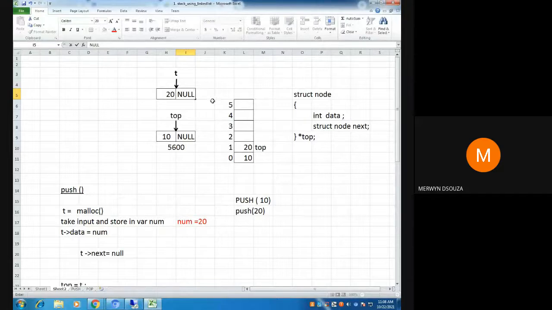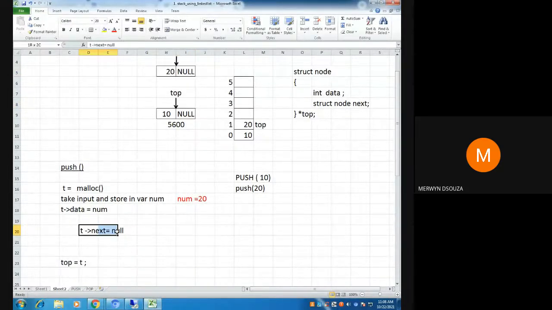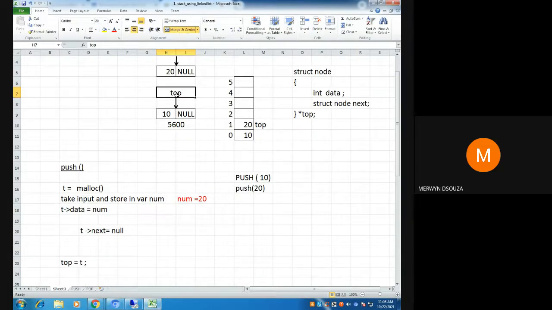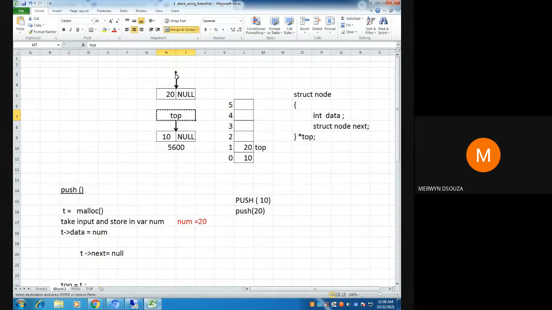If I put null here, according to the step that we had, and then we say top equal to T, what will happen? Top equal to T means this top will get shifted from here, it will come here. Now, are we having a single linked list?